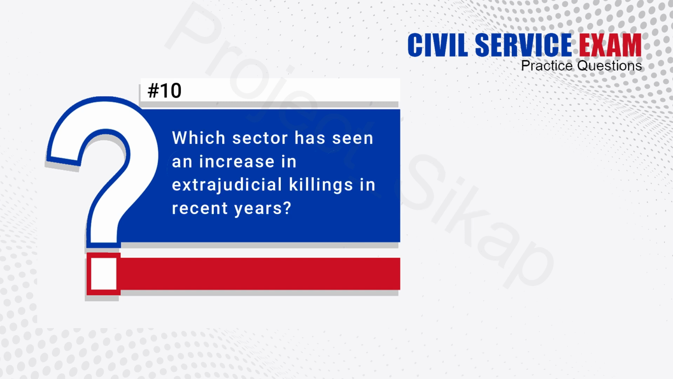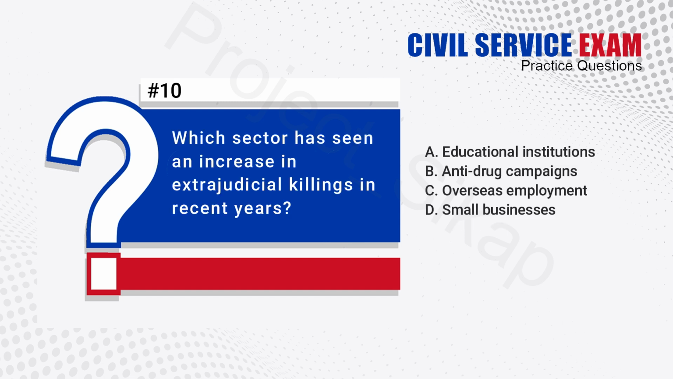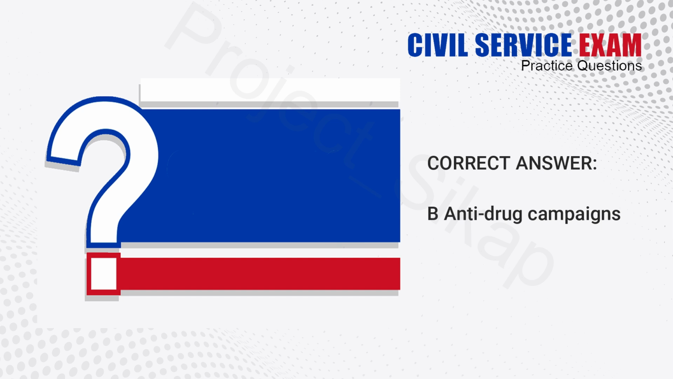10. Which sector has seen an increase in extrajudicial killings in recent years? A. Educational institutions. B. Anti-drug campaigns. C. Overseas employment. D. Small businesses. The answer is B. Anti-drug campaigns.